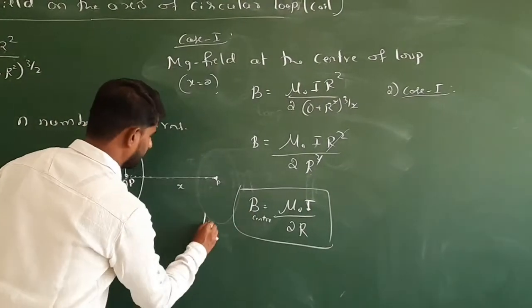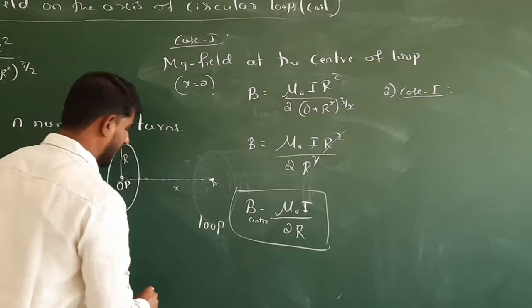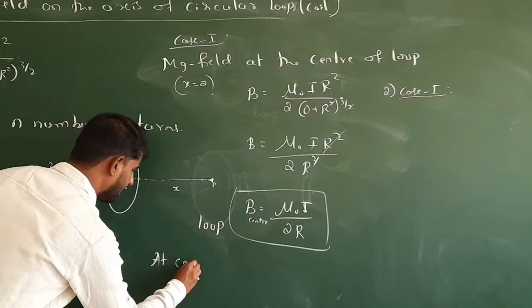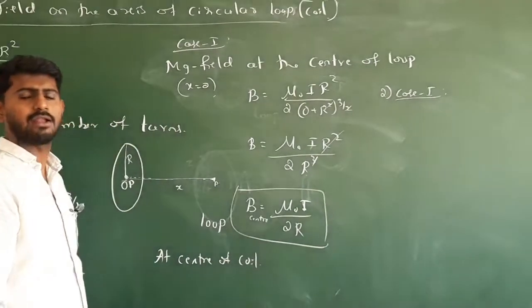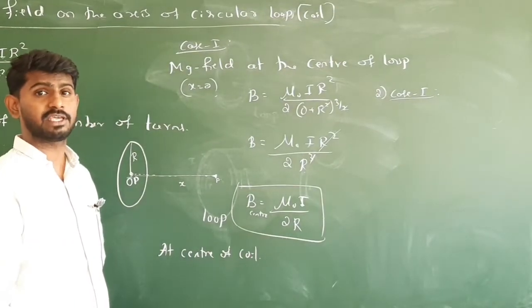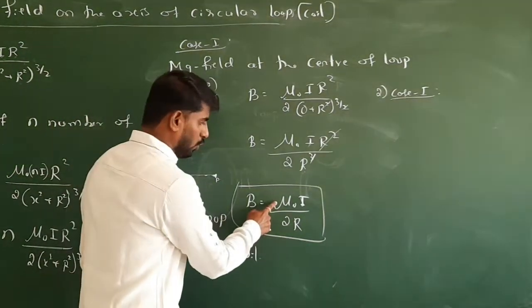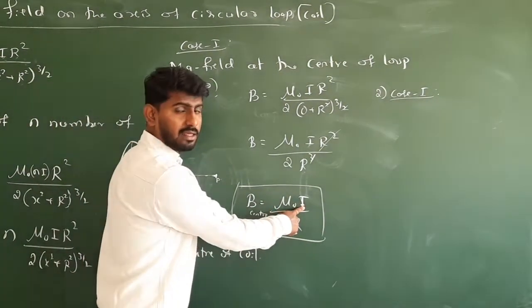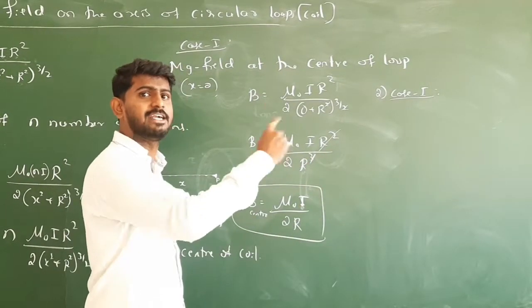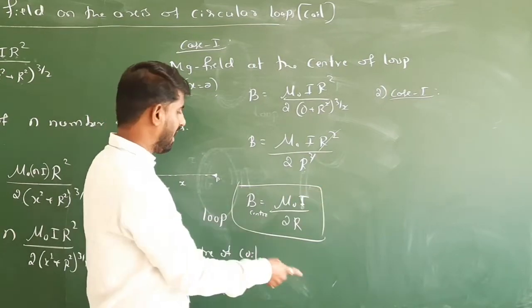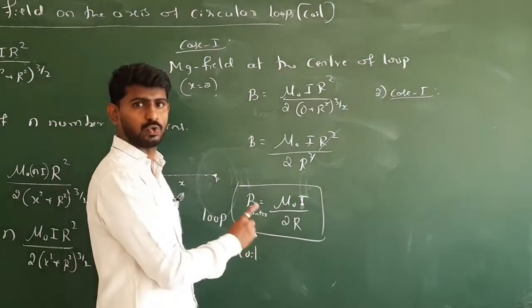So it is about the loop. If I ask the magnetic field at the center of coil, what do you do? At the center of coil, what should we do now? So a loop means only one current I. A coil means n turns, that is n times the current. Is it? And the remaining terms r and mu naught and 2 are constants.